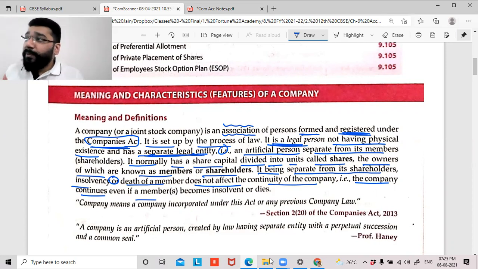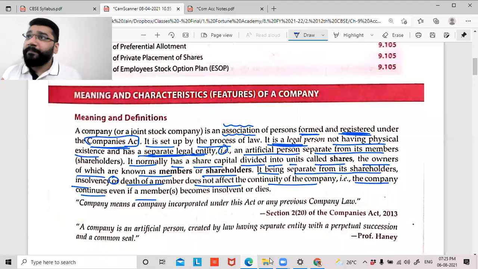If there are 50,000 shareholders, and any one is dying, and because of that person dying the company is getting affected, what will the remaining 49,999 people who have invested in the company feel? For example, let's take the example of Reliance Limited. It was earlier created by late Mr. Dhirubhai Ambani, father of Sir Mukesh Ambani and Sir Anil Ambani.